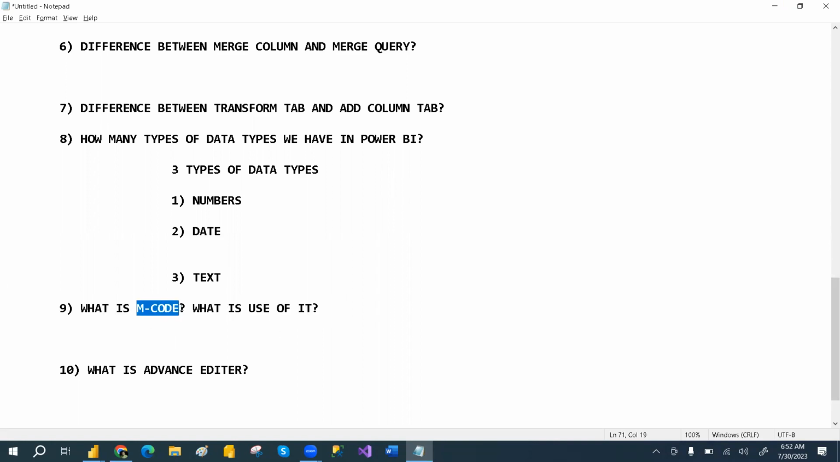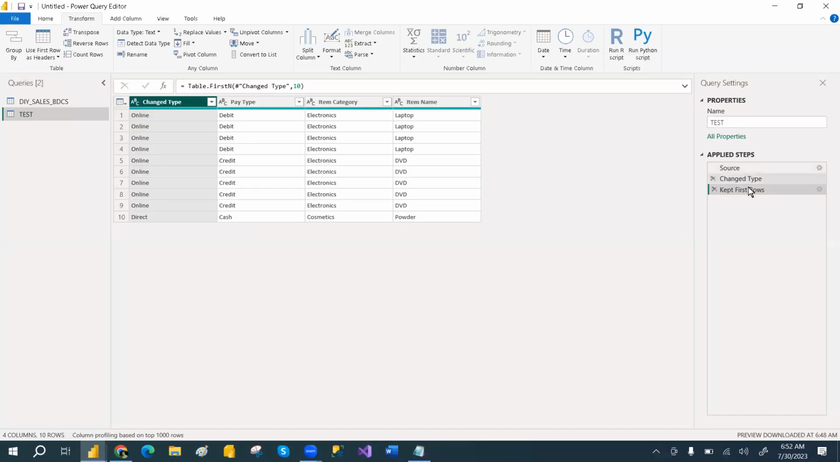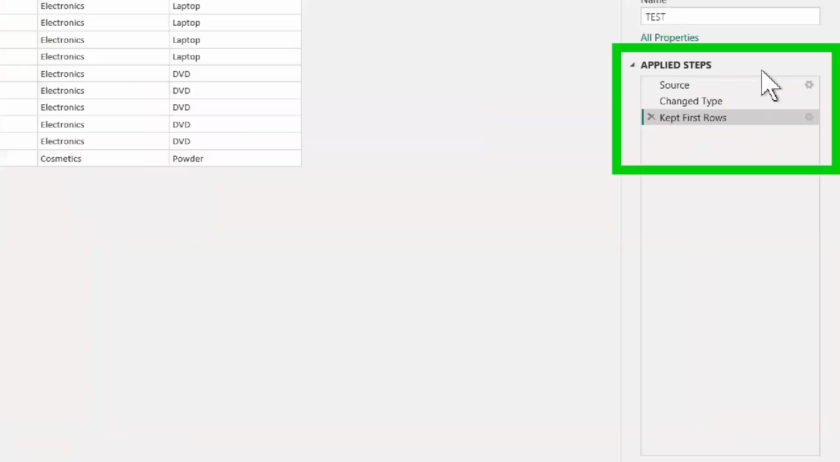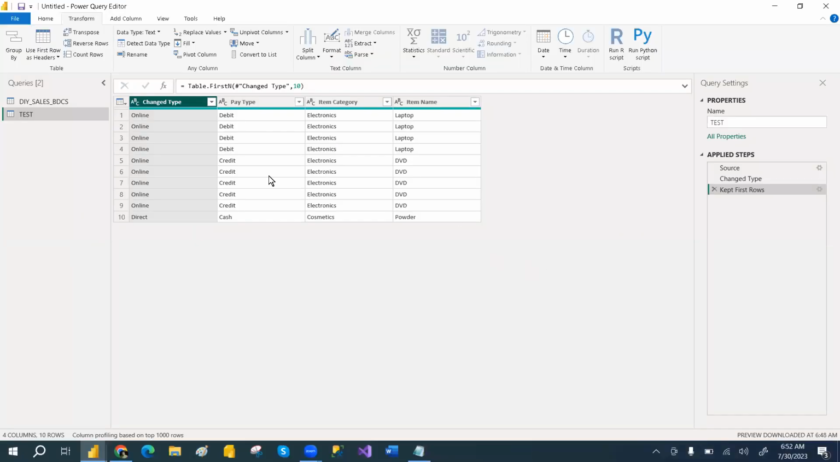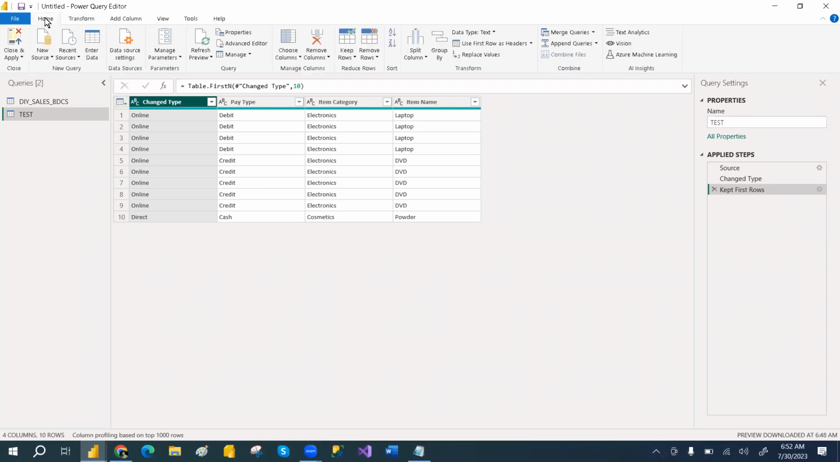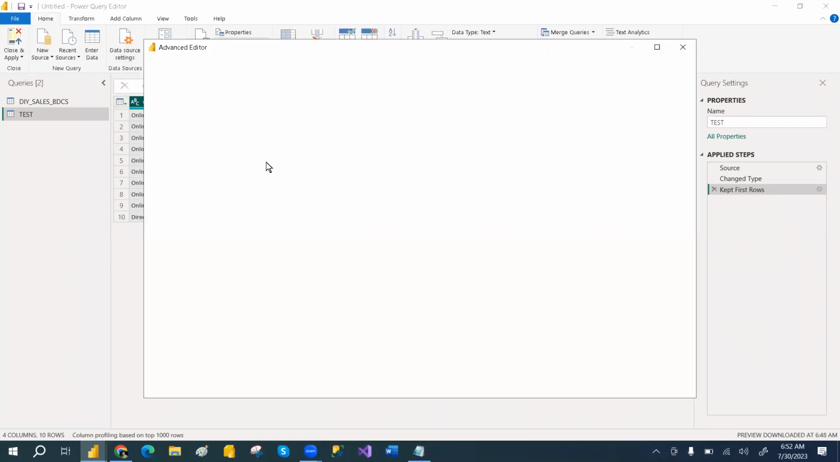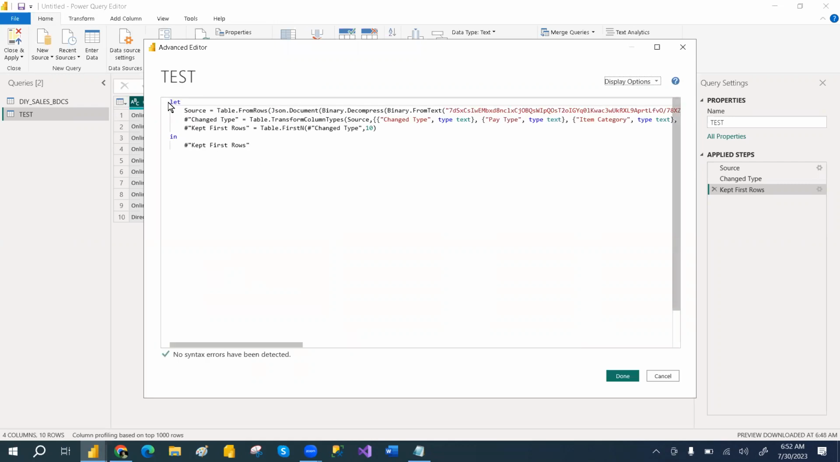But M code is a backend language for Power Query. Whatever steps you applied, suppose these applied steps are there, they will be there in the M code. Where can we see that? In the advanced query editor. Whatever code we have in the advanced query editor, that is the M code.